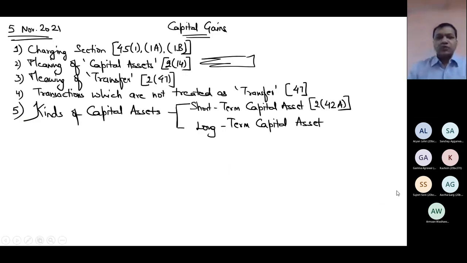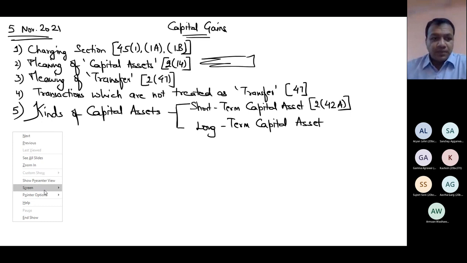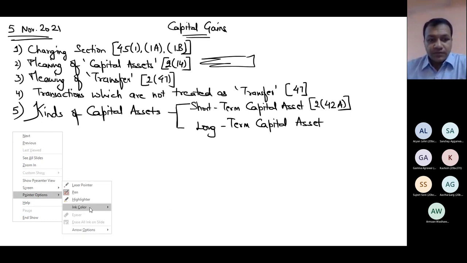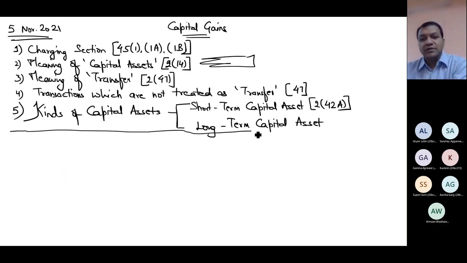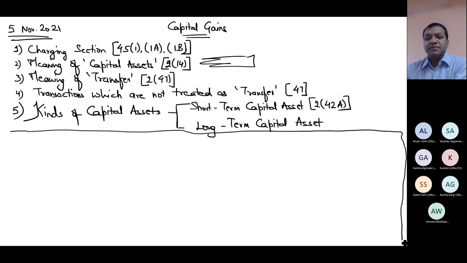So how do you decide whether it is long term or short term? It depends upon two things: type of asset and their holding period. So I'm preparing a small table for you. I'm simply simplifying the provisions of section 2, clause 42A for you. That's it.